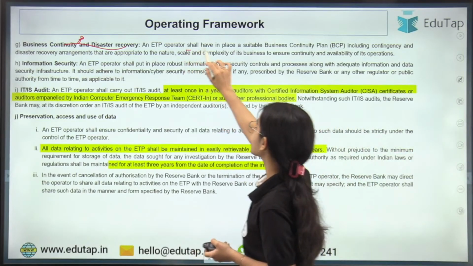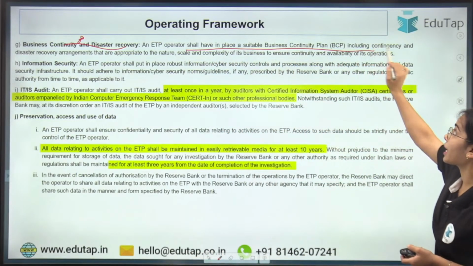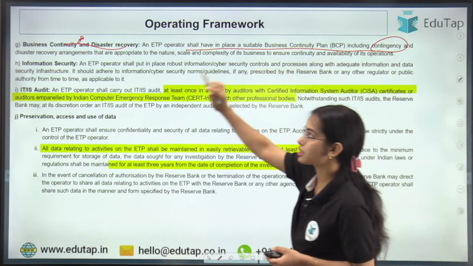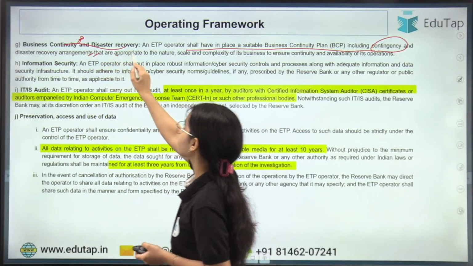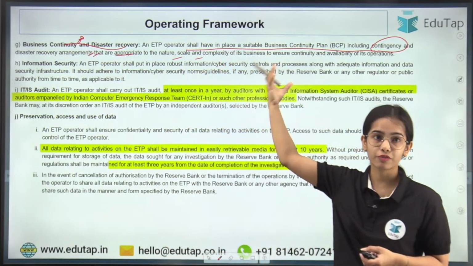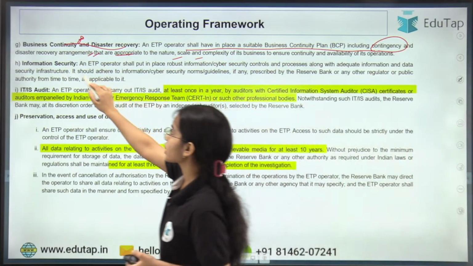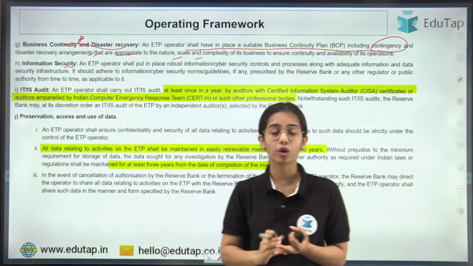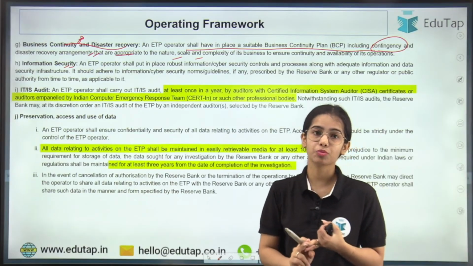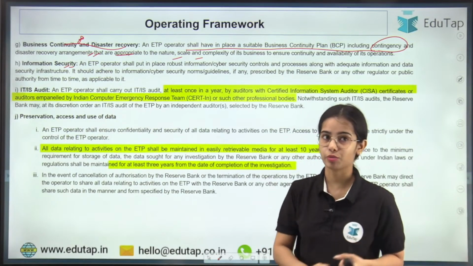So an ETP operator shall have in place a suitable business continuity plan, including contingency and disaster recovery arrangements that are appropriate to the nature, scale and the function that it is doing. Okay, information security. So of course the information should be secure, there should be cyber security measures that have to be taken, data protection measures that have to be taken.